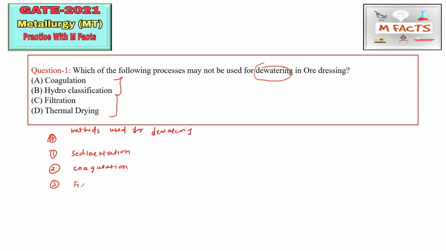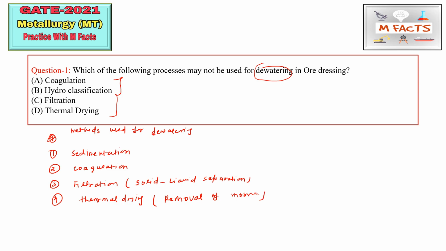The next process is filtration, and this filtration is basically solid liquid separation. You must have heard about this filtration, and also you might have done it in your lab skill. And the fourth one is thermal drying. So these are the 4 methods which are used for dewatering purpose. Thermal drying is basically removal of moisture.